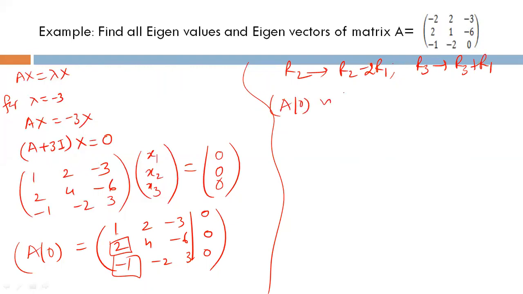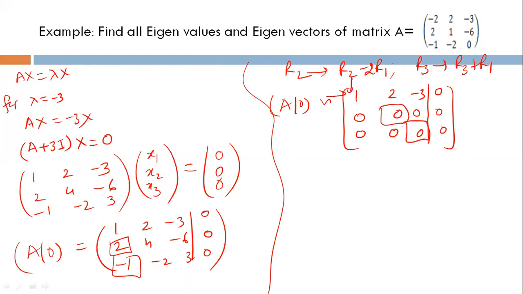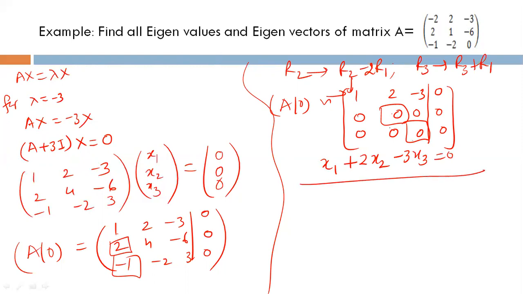So it will be equivalent to 1, 2, minus 3, 0, 0, 0, 0, 0, 0, 0, 0, 0. We can see that this is a leading row. This is free and this is also free because these two entries are 0. If we write from back substitution, x1 plus 2 x2 minus 3 x3 equals 0. So there is only one equation. It means two variables are free here.